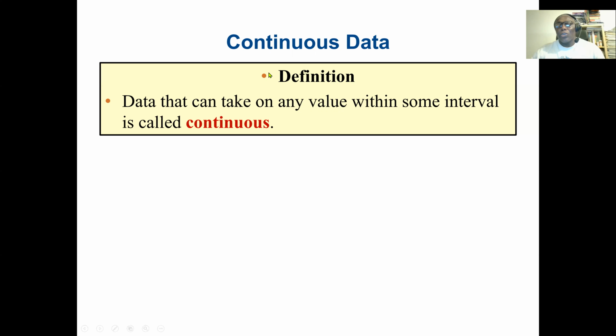Again, continuous data is based on measurement. We measure the pressure of a tire, and the weight of a person is not based on counting, but rather on measurement. So those are the two major types of data. One is based on counting, which is discrete, and one is based on measurement, which is continuous.